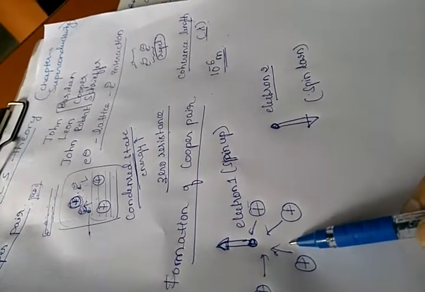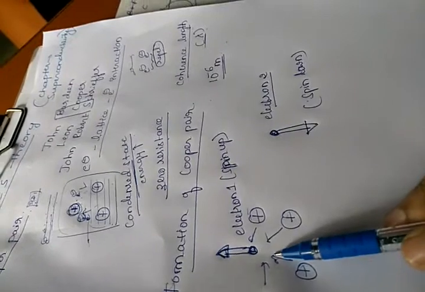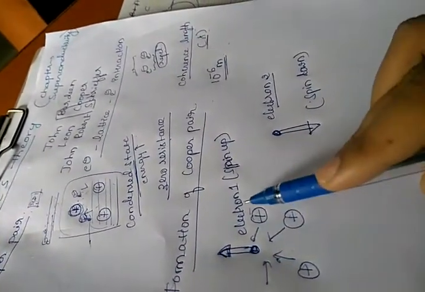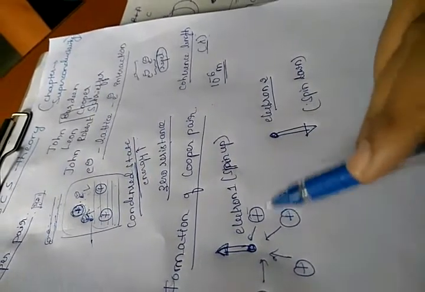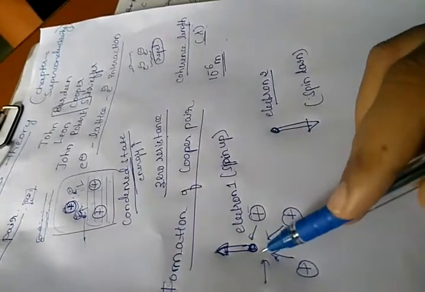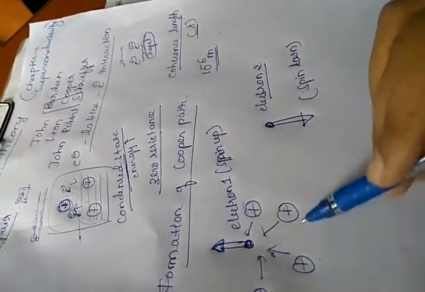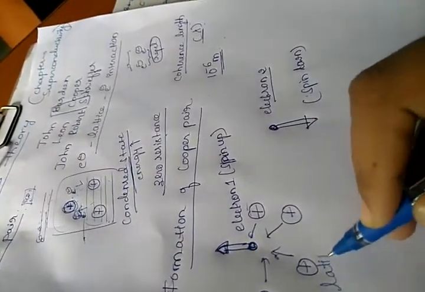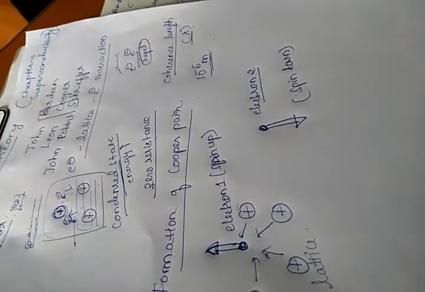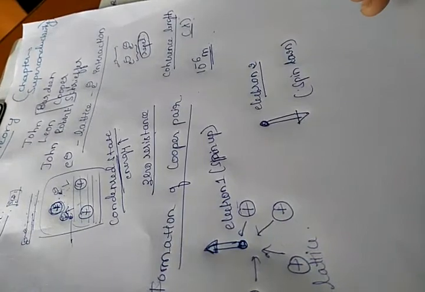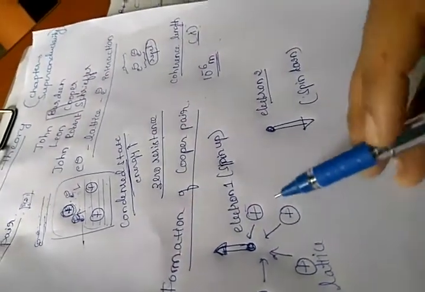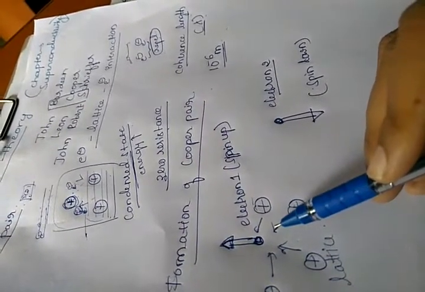Thus, electron 2 doesn't see electron 1, because a higher amount of positive sheath is formed here by the interaction of electron 1 with the lattice. There is a screening of positive ions around electron 1.